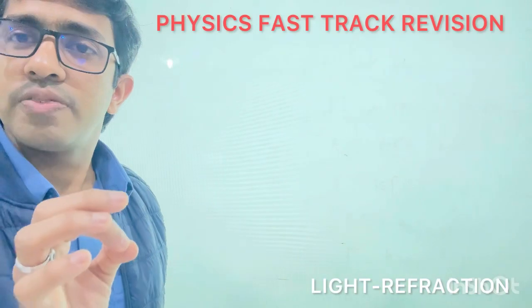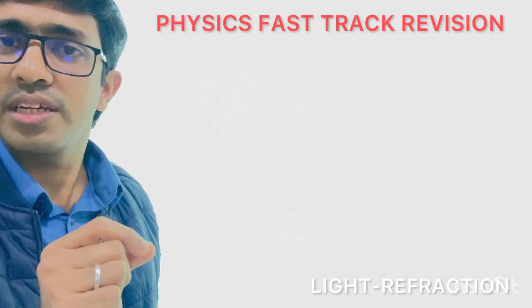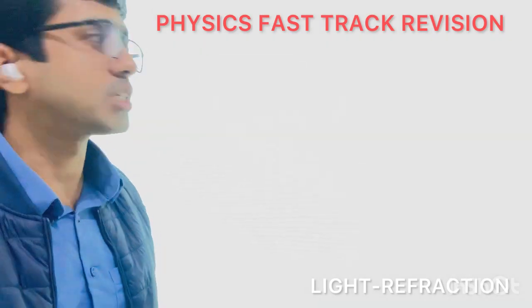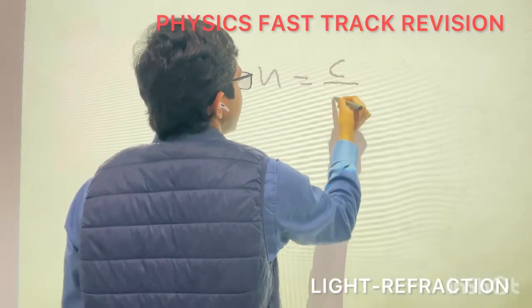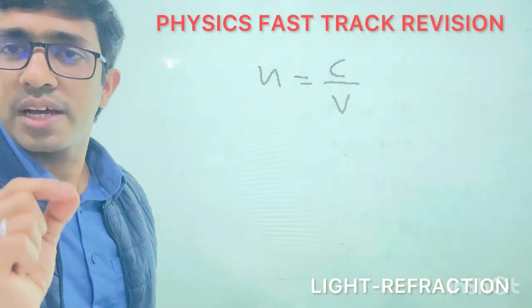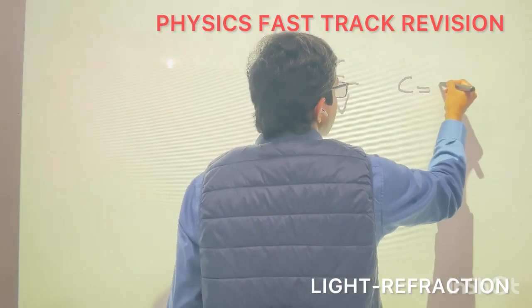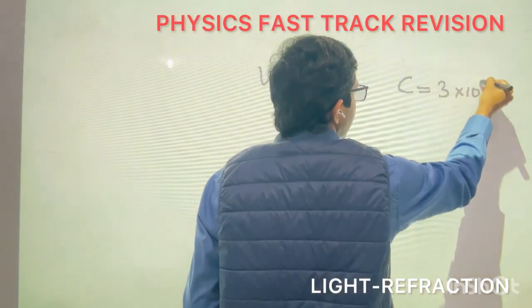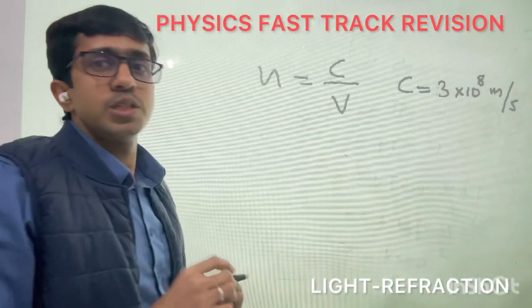Now we have the definition for refractive index. Refractive index is defined as the ratio of the speed of light in vacuum to the speed of light in the medium. So n is equal to c upon v, where c stands for the speed of light in vacuum. Its value is 3 into 10 power 8, so c is equal to 3 into 10 power 8 meter per second, and v stands for the speed of light in that medium.